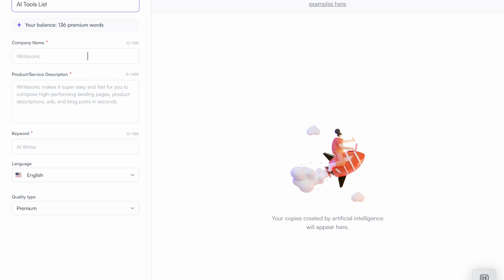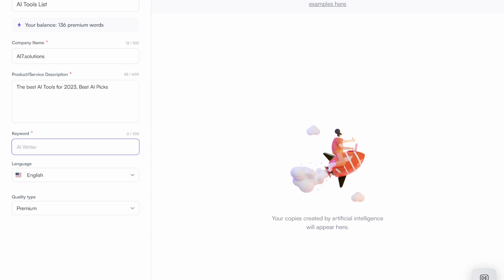and then the company name would be here AI7.solutions. And then I write in here the best AI tools for 2023, best AI picks, whatever.